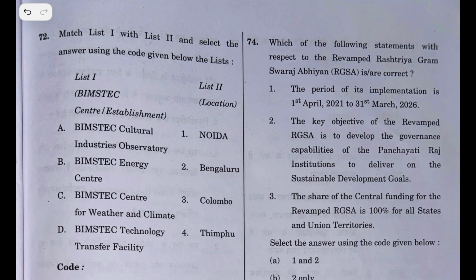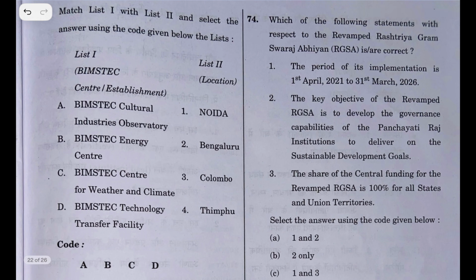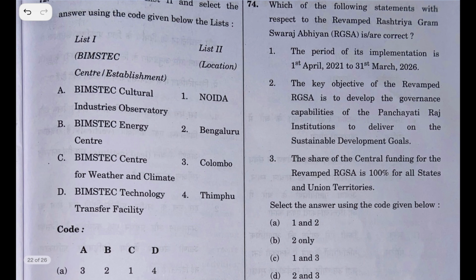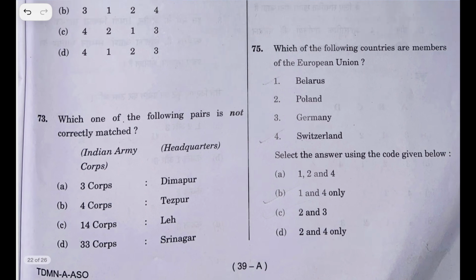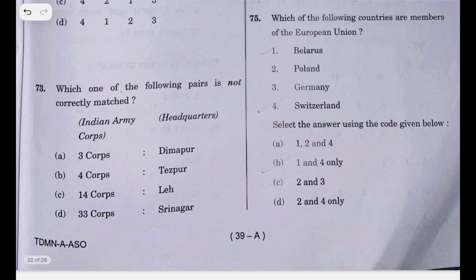Match list 1 and list 2. Select the answer given below the list. Beamstack centers and the locations are given. Even this is the toughest question. I'm not going to answer this question because I do not know.